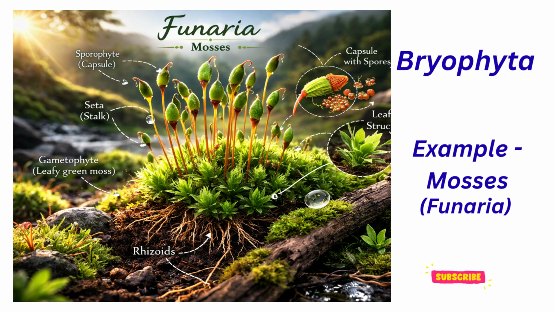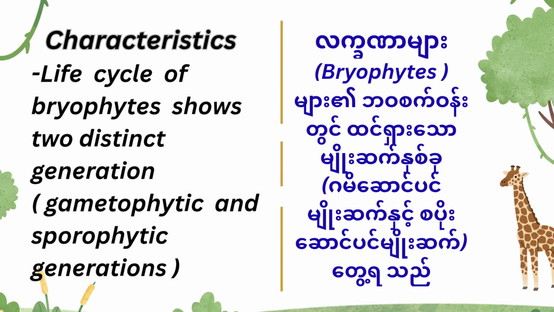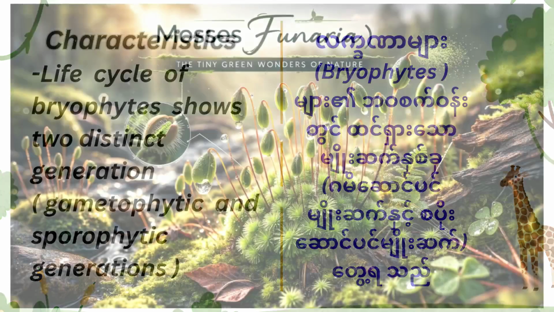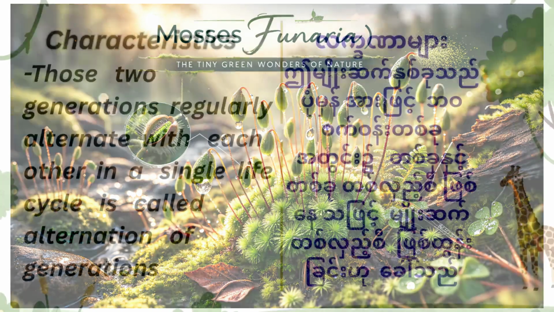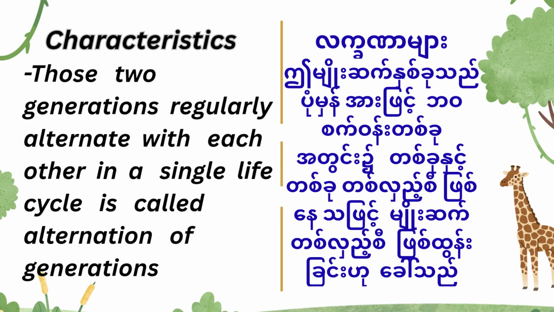Bryophyta, example, mosses, Funaria. The life cycle of bryophytes shows 2 distinct generations, gametophytic and sporophytic generations. Those 2 generations regularly alternate with each other in a single life cycle, which is called alternation of generations.